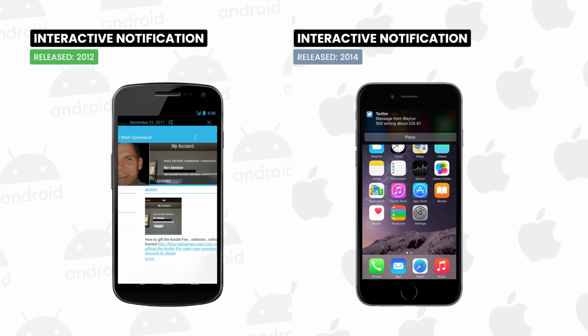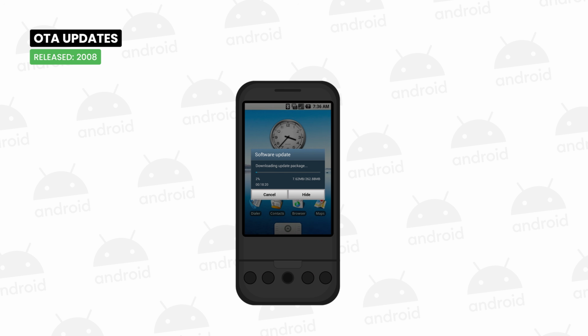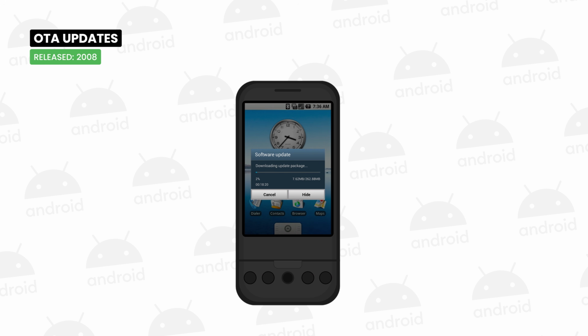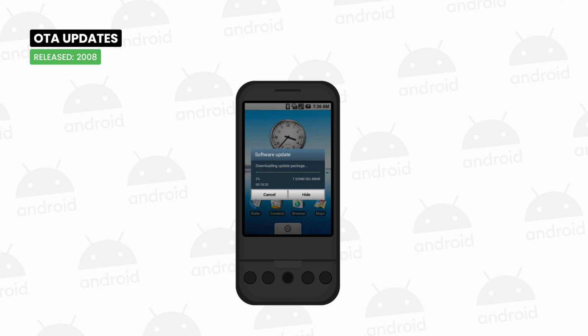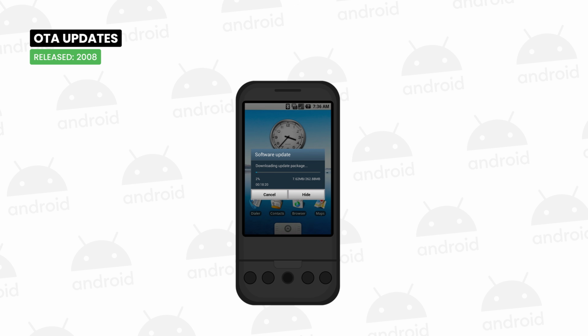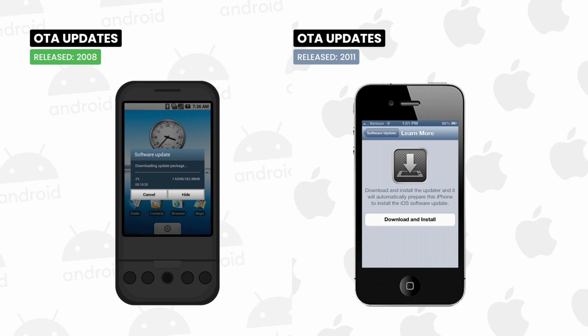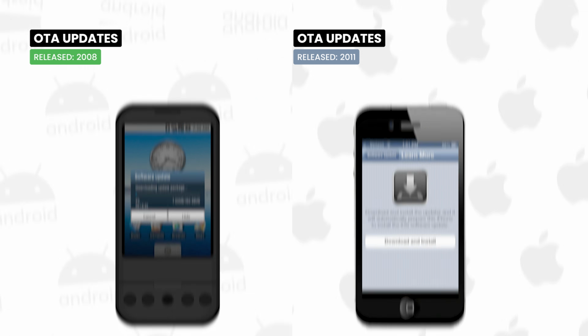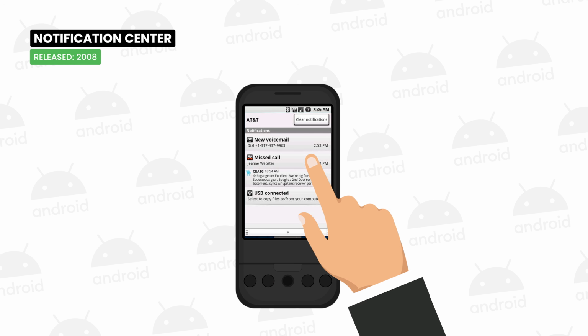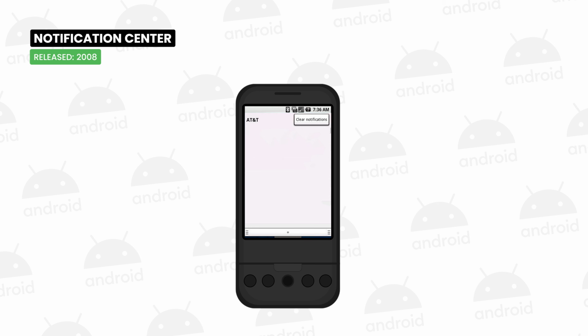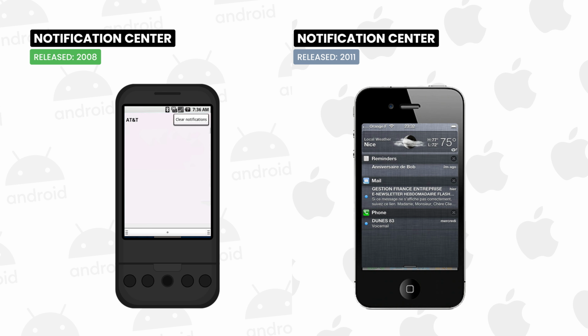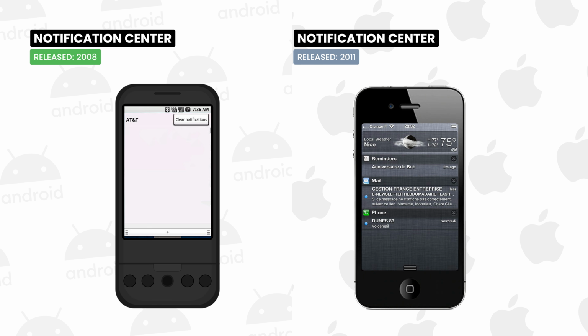in 2014. OTA updates, automatic software updates without connecting the device to a computer, were available on Android as early as 2008, while iOS introduced them in 2011. Android set the standard for the notification center in September 2008. iOS followed this trend several years later, in October 2011.